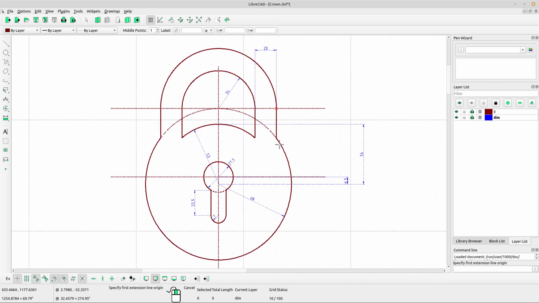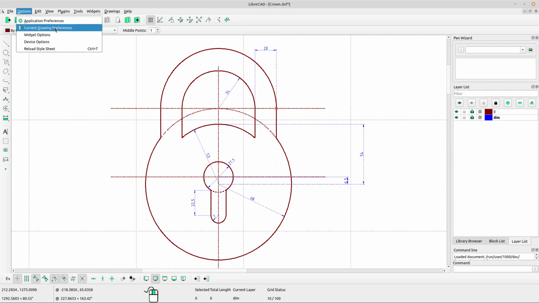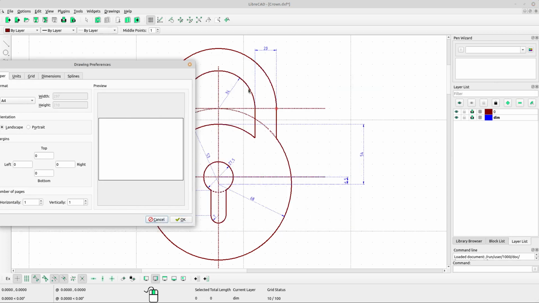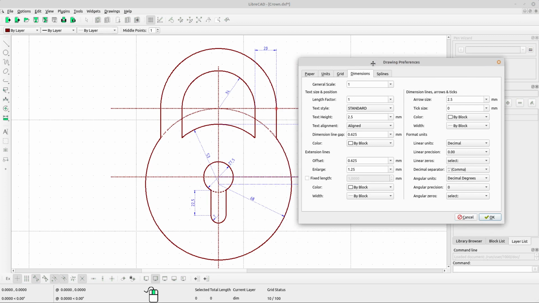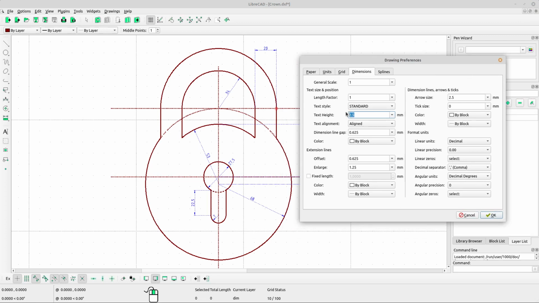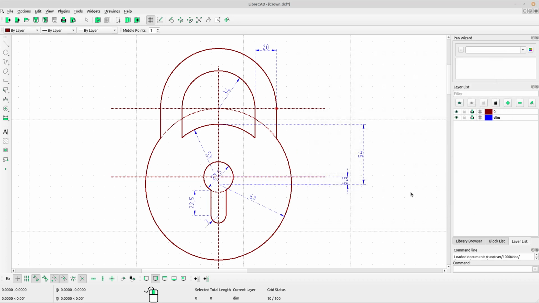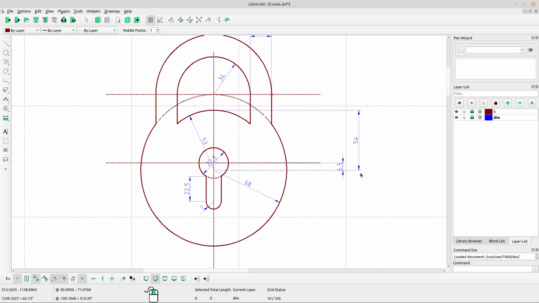Oh, I think the dimension is too small. Oh, so right click. Okay, select current drawing preferences. Open tab dimension and change the text height into 4 maybe. Line gap into 1, offset 2, enlarge 2, arrow size 4. Okay, change the angular precision into 20 behind the point, click OK. Yes, we got the best position for now.